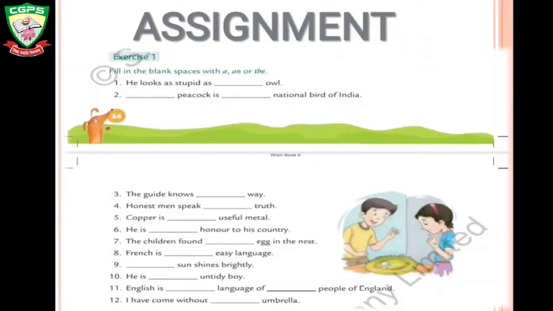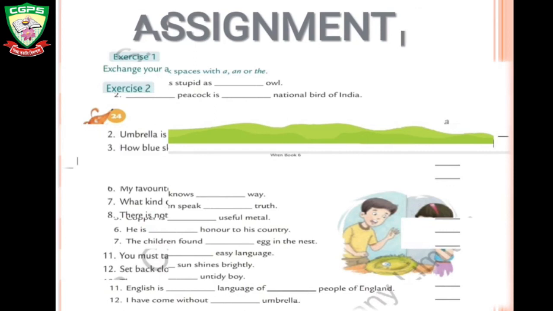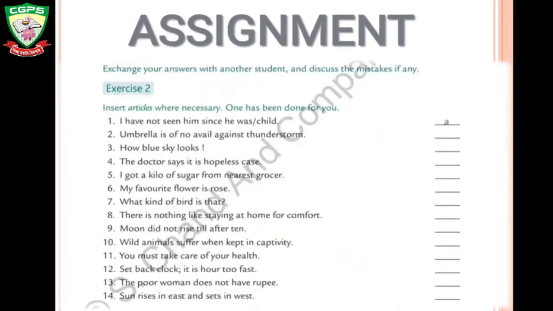This is your first assignment. Fill in the spaces with a, an or the. He looks as stupid as an owl. This is the second assignment. Exchange your answers. Insert articles where necessary. One has been done for you. I have not seen him since he was. You have to insert an article here, so you'll put a slash and write a in the blank.